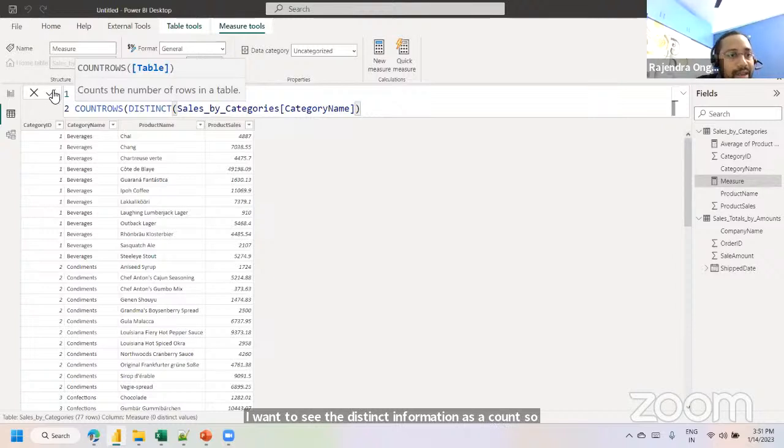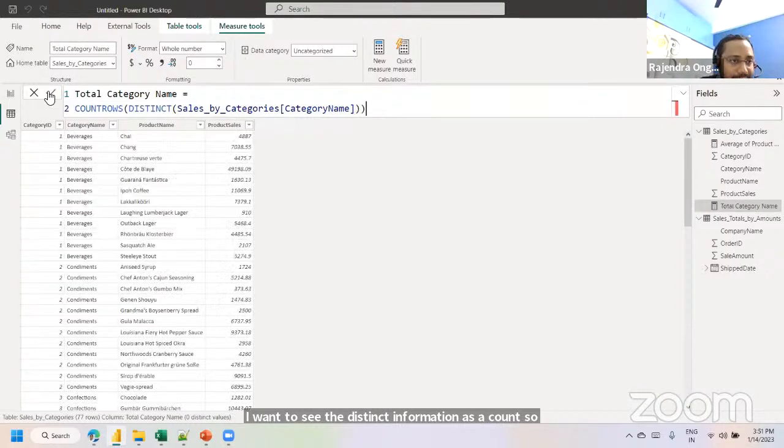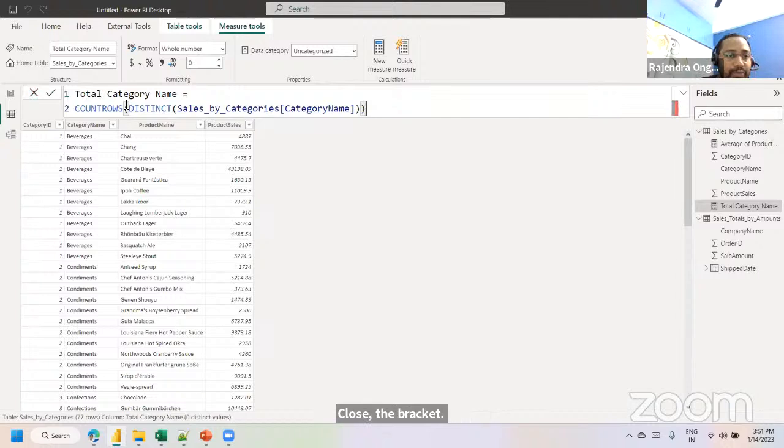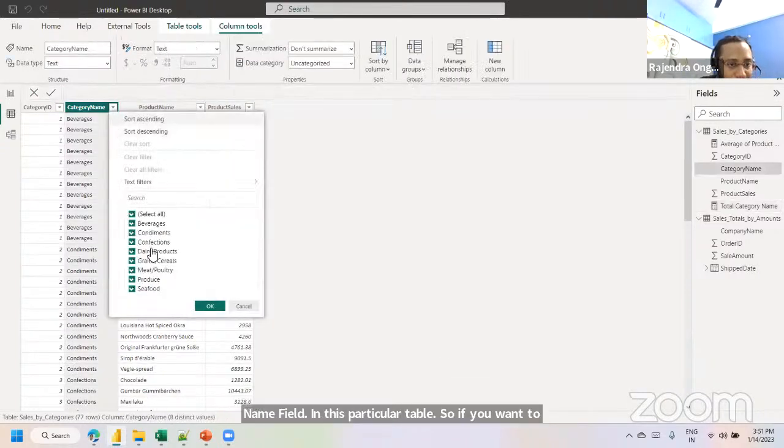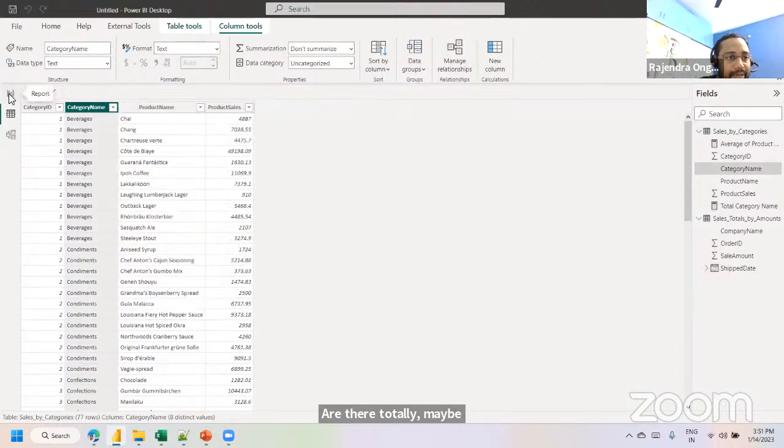Close the bracket, validate it. This is the validation and this is a cancellation. So we cannot see the total category name field in this particular table. If you want to see the result, how many categories are there? Approximately 8 categories, right? 6, 7, 8. Say 8 categories are there.